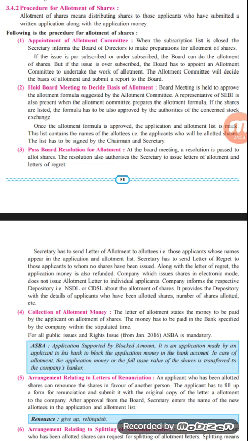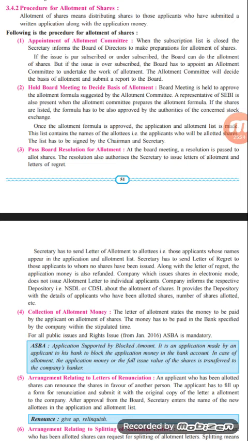So if the subscription of the share is at par, or if the subscription of the share is undersubscribed, then in both conditions the board of directors have the power to issue the shares. The board can do the allotment of shares, but if the issue is oversubscribed, for example, if the company has issued 10,000 shares and the applications received by the company are for around 25,000 shares, then in this particular situation the board of directors have to appoint an allotment committee to undertake the work of allotment.